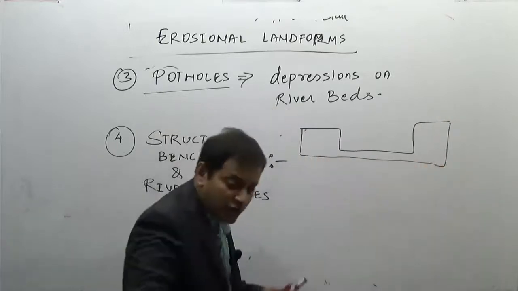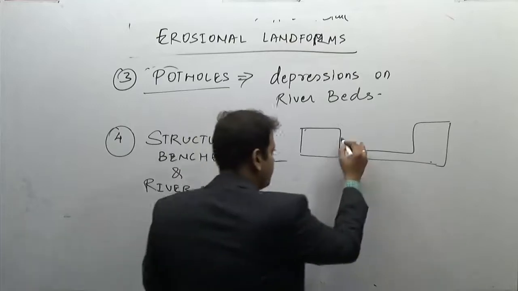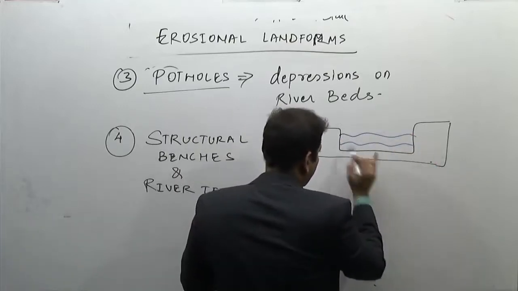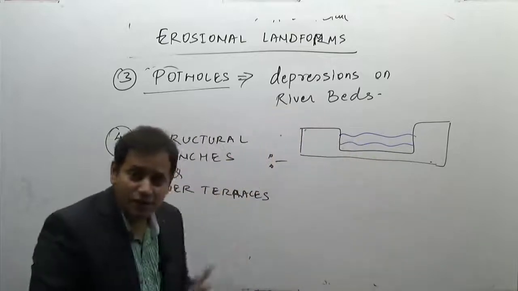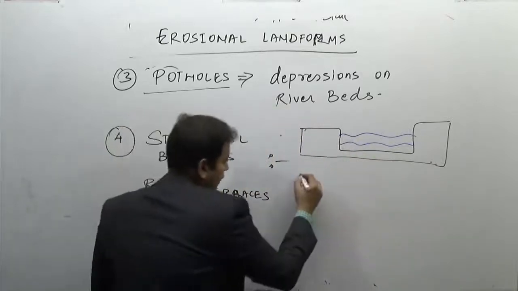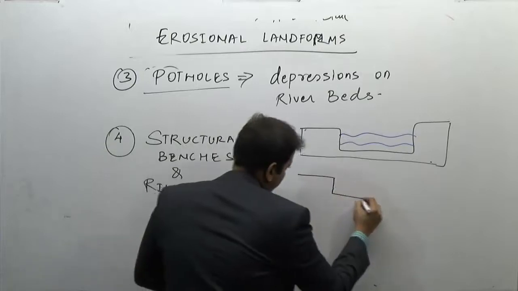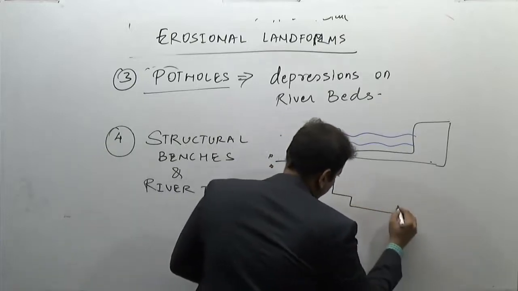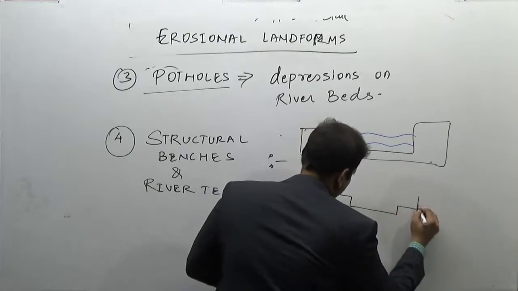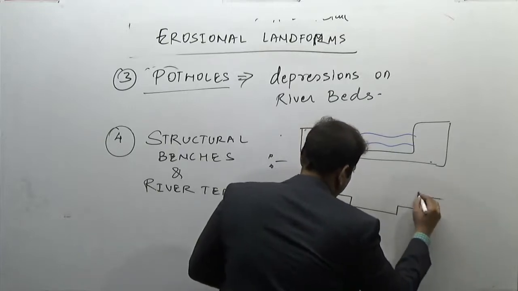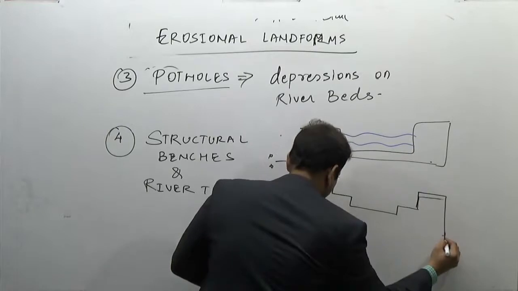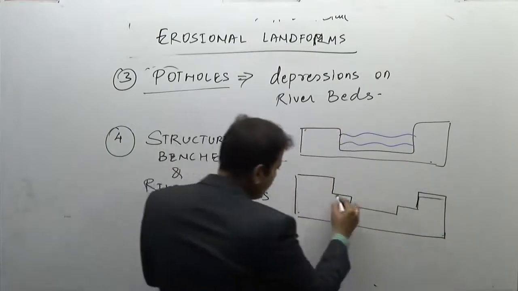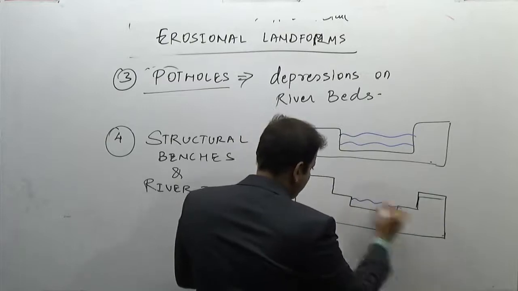And if a river is flowing through this U-shaped valley, and the river erodes this valley further, how will it look? The river will flow through it somewhat like this.